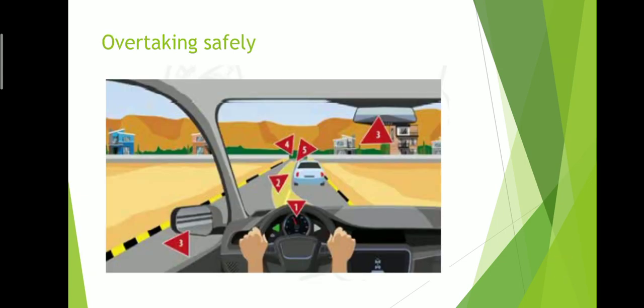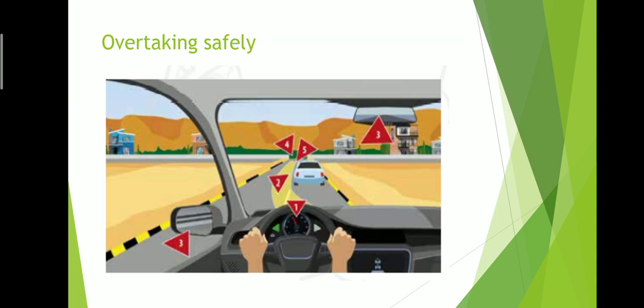How to overtake safely? In changing lane, left or right, you remember what we saw first? We saw mirrors first. But here we are overtaking. So in overtaking, the first thing is you give a signal. Second, you see that there is any space.